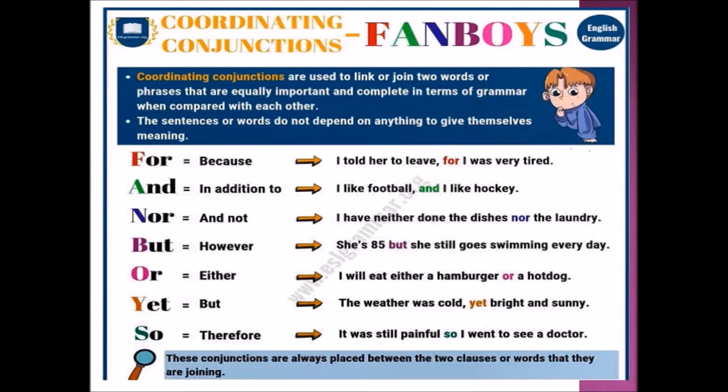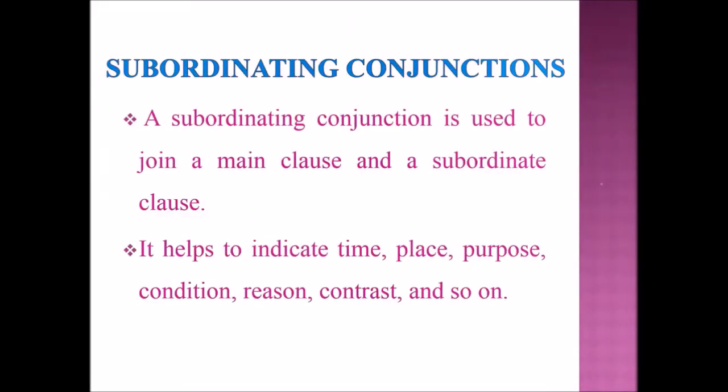Next, we are going to learn about subordinating conjunctions. So, what is meant by a subordinating conjunction? A subordinating conjunction is used to join a main clause to a subordinate clause. It helps to indicate time, place, purpose, condition, reason, contrast, and so on.